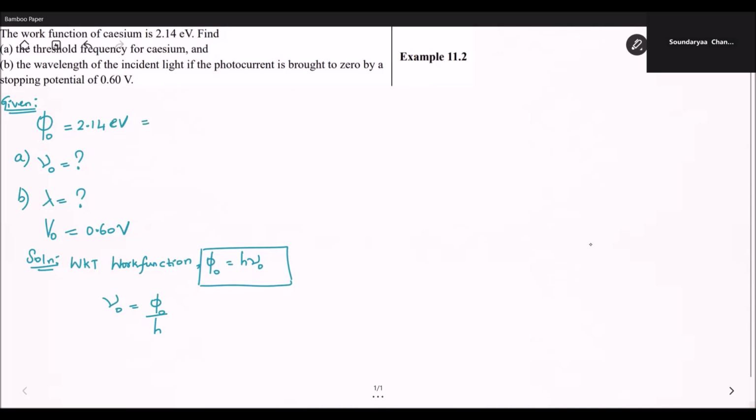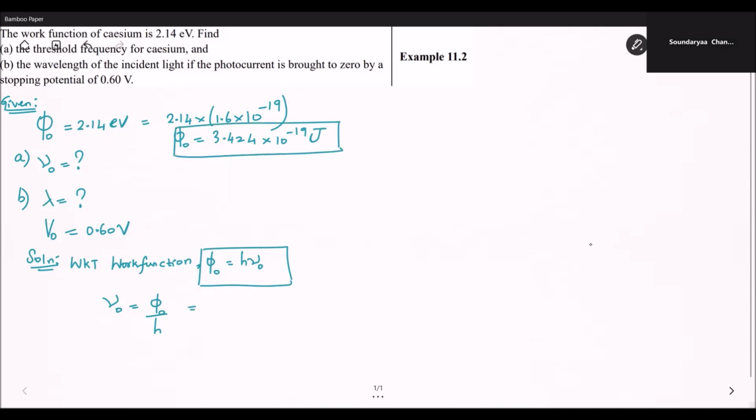You have to convert it into joule. So 2.14 into, what is 1 electron? The charge of 1 electron is 1.6 into 10 power minus 19. So you can also remember this as when you are converting electron volt to joule, you have to multiply by 1.6 into 10 power minus 19. And the answer for the product of 2.14 and 1.6 is 3.424 into 10 power minus 19 joule.